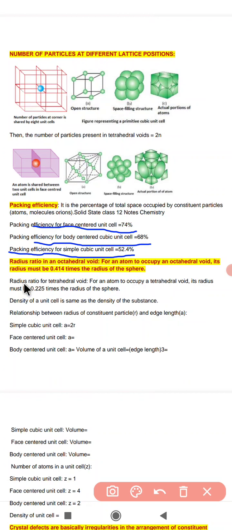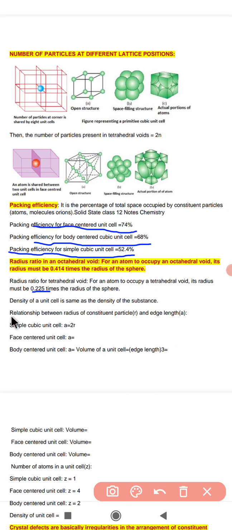Now the radius ratio for a tetrahedral void we calculate like this: for an atom to occupy a tetrahedral void, its radius must be 0.225 times the radius of the sphere. Now the density of a unit cell is the same as the density of the substance.